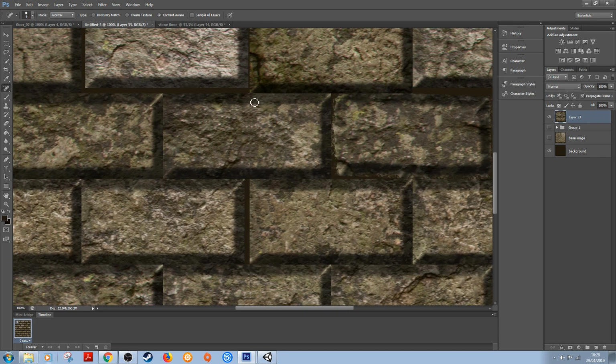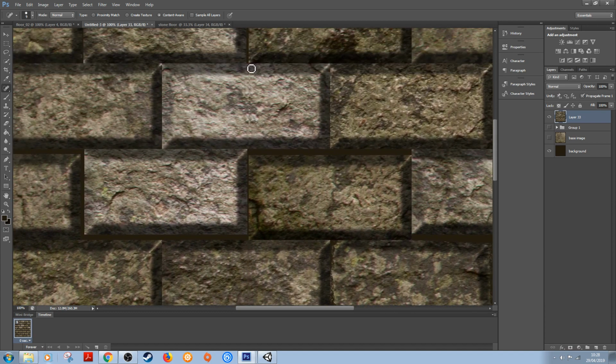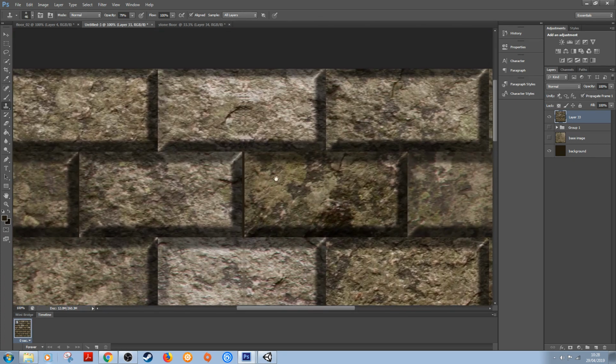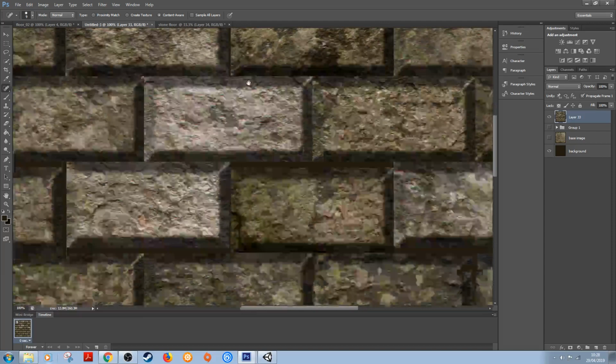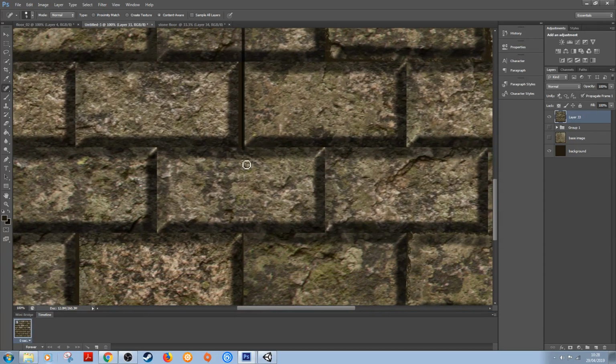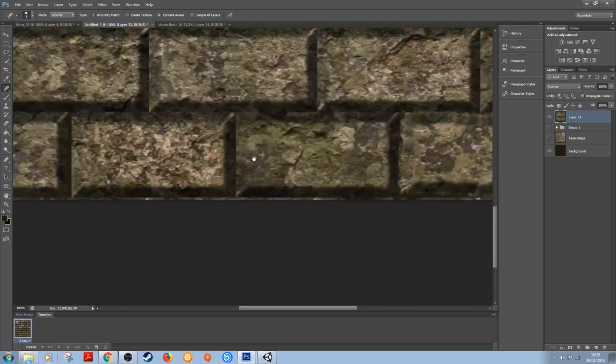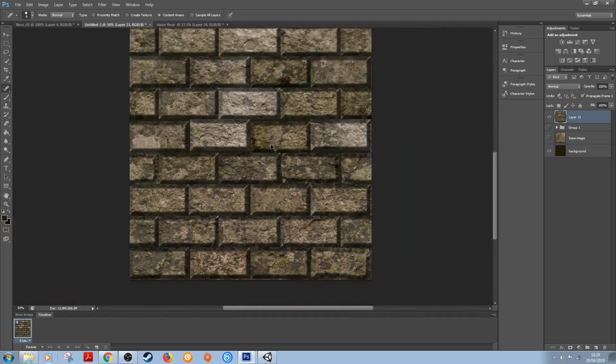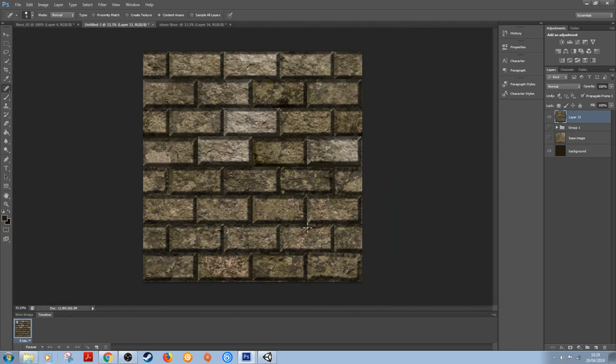So we could just come in here very quickly and just draw down, and that'll get rid of most of that for us. If you're not happy with the little smudge that it leaves, try using the clone tool or something. You could select the clone tool here, and you can go over the brick if you want to that way. I'm just going to stick with the spot heal just for time's sake. I'm just going to go down there like that. I'm just going to grab that one. Oops, done quite a lot there. I'm just going to grab that one, just go down, get rid of these seams, and that's all right, that looks okay.